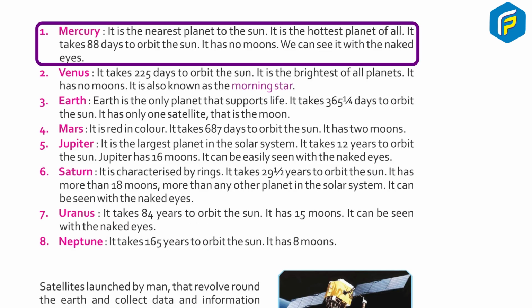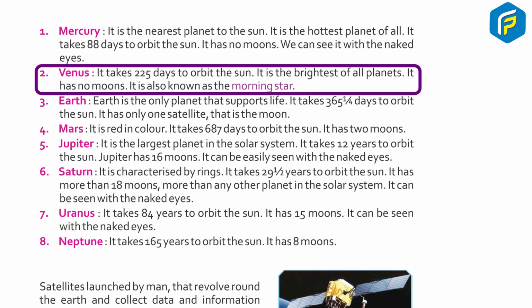1. Mercury. It is the nearest planet to the sun. It is the hottest planet of all. It takes 88 days to orbit the sun. It has no moons. We can see it with the naked eyes. 2. Venus. It takes 225 days to orbit the sun. It is the brightest of all planets. It has no moons. It is also known as the morning star.